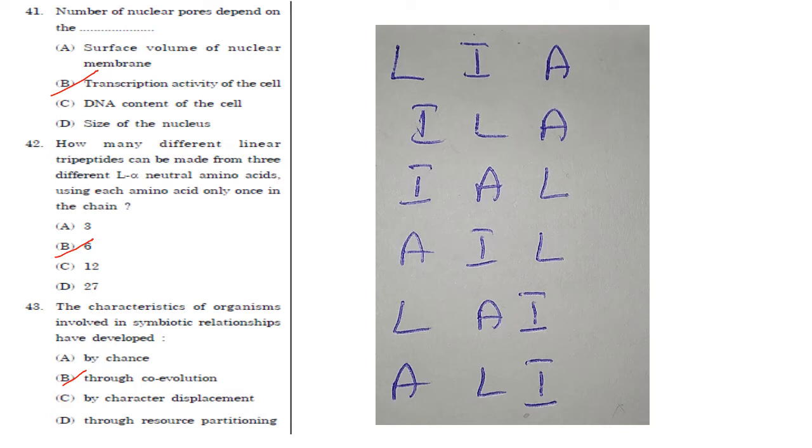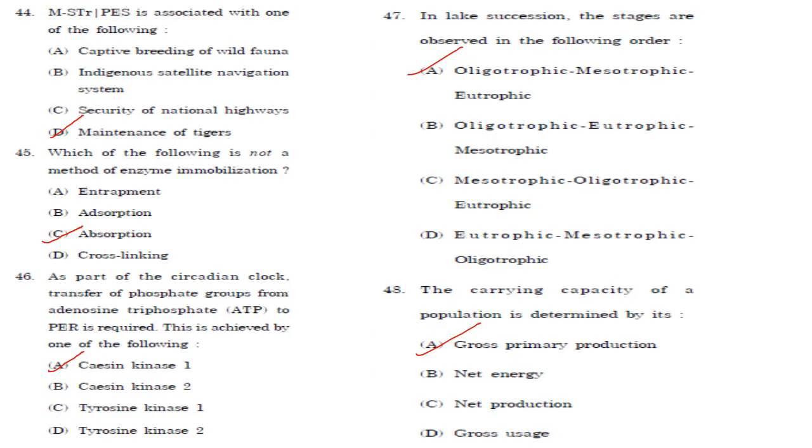Then next one: the characteristic of organisms involved in symbiotic relationships have developed through co-evolution. So it is a symbiotic relationship, which has developed through co-evolution. Then next one: M-STrIPES is associated with one of the following.